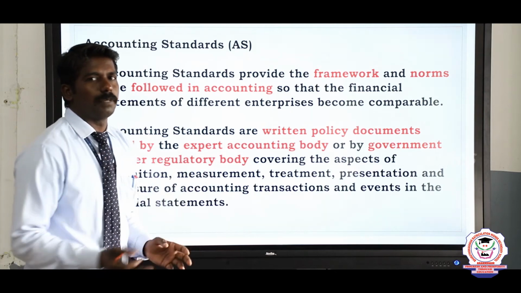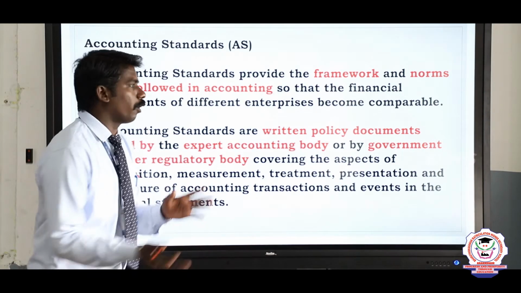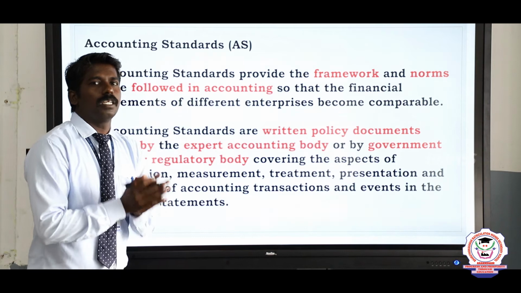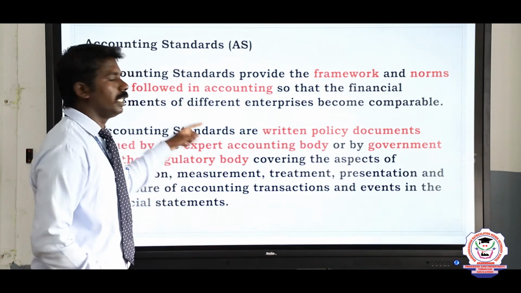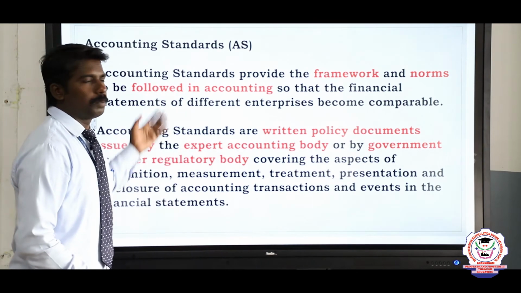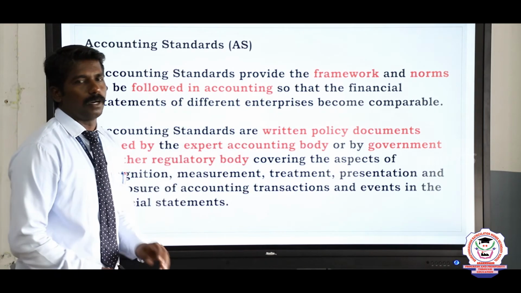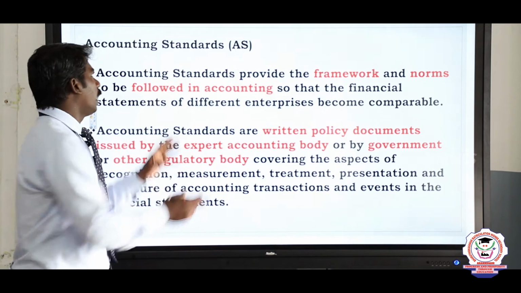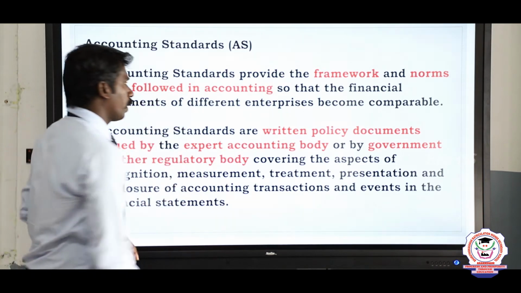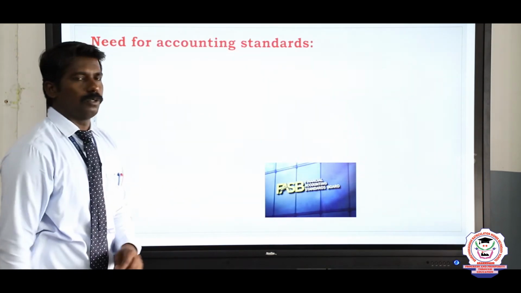So what information should be followed in the financial statement by each and every accountant in the organization should be given by the special expert accounting body, government or regulatory body. These persons give the accounting standards that the organization should follow.